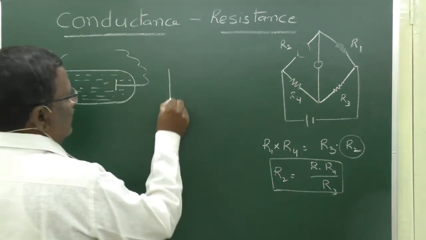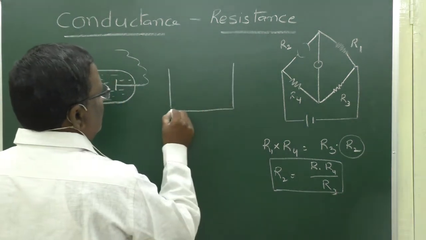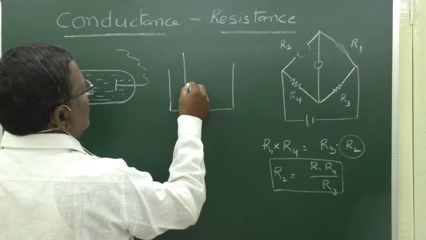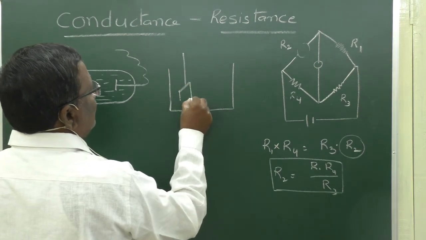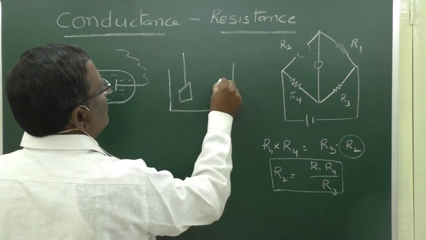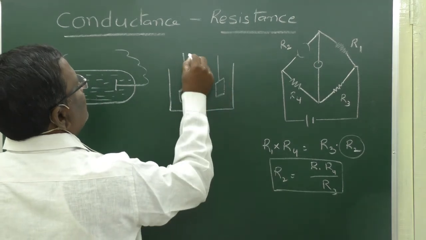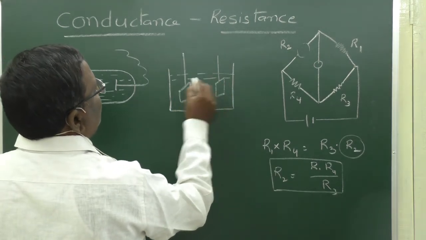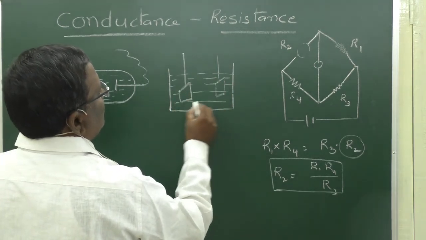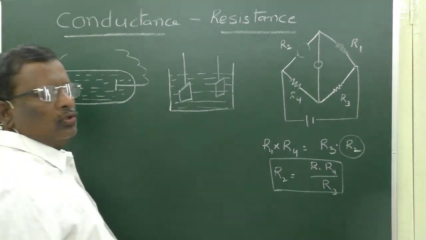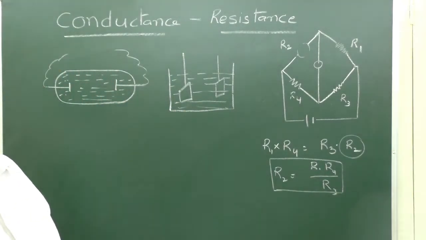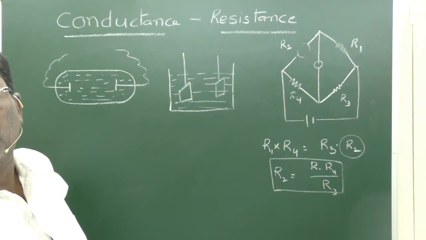Another one, take a beaker, and here also you can take 2 platinum plates of 1 centimeter cross section, and here it will be filled with an electrolyte. This type of setup can also be used for it.